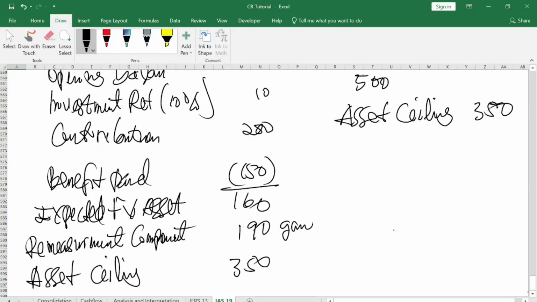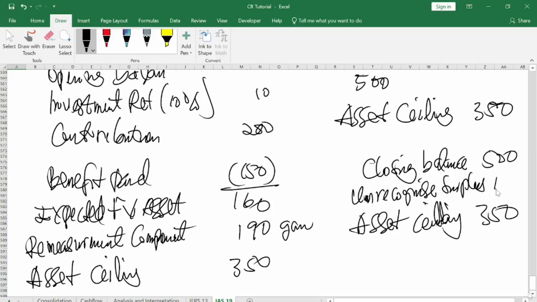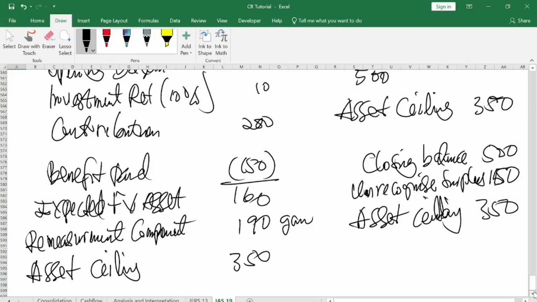Now, when you are done, you come and find the closing balance of the asset, which was 500. Closing balance of assets is 500. And then they said the maximum you can recognize in your book is 350. The difference between this one and this one is how much, please? 150. So we call it the unrecognized surplus. Simple, 150. All right, so that is the asset ceiling for you.